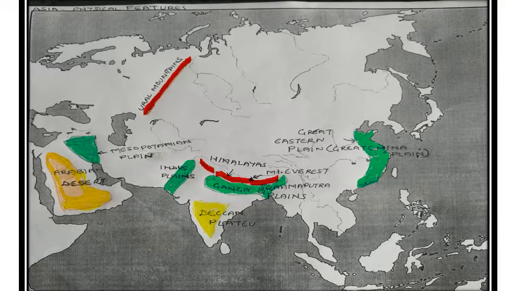We will use orange color here to mark the desert. Although this is plateau also, Arabian Plateau or Arabian Desert.